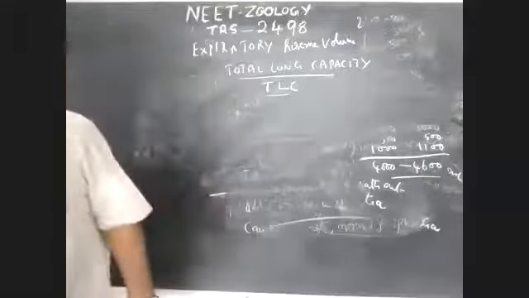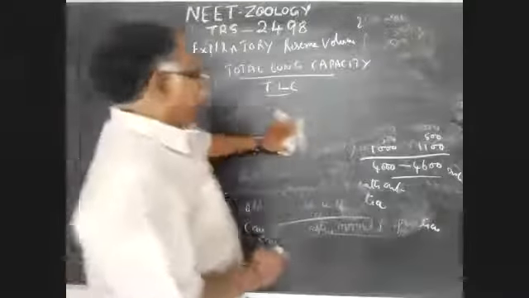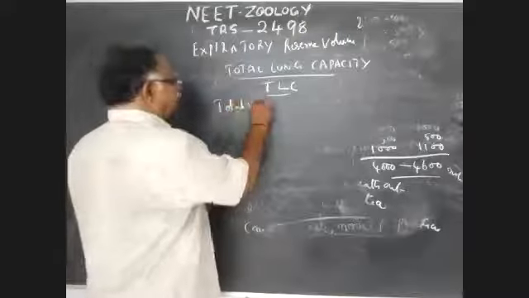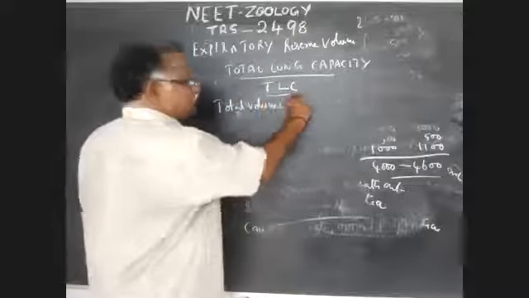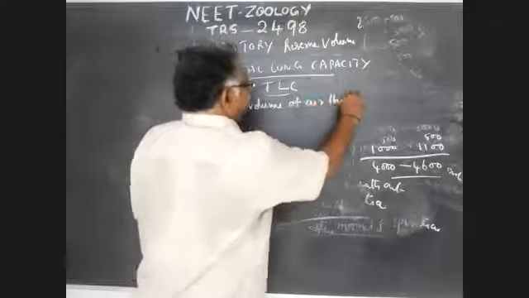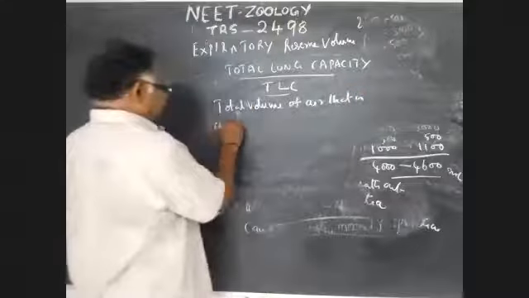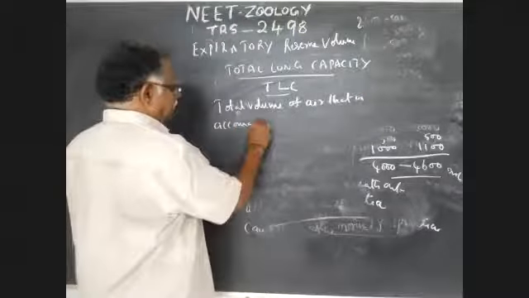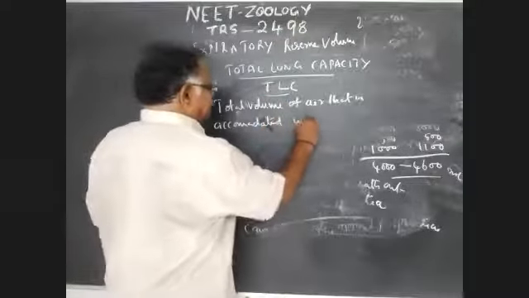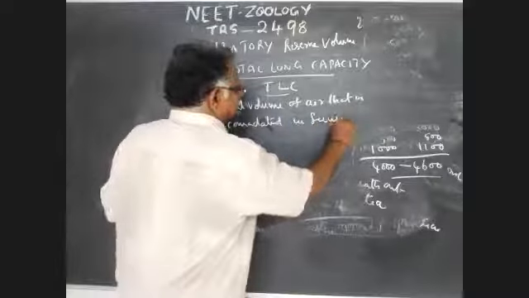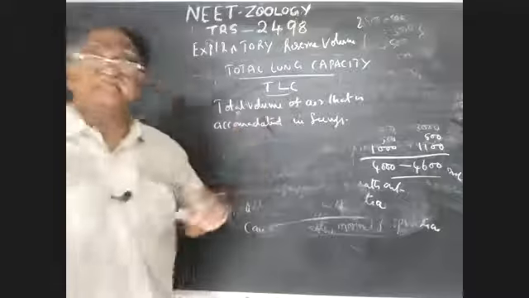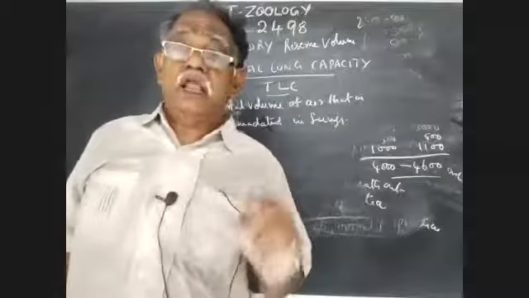Total lung capacity is defined as the total volume of air that is accommodated in the lungs.